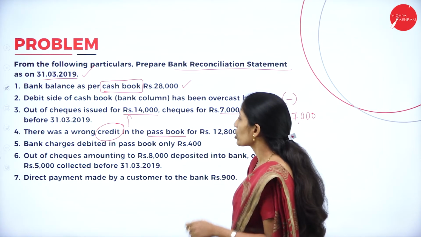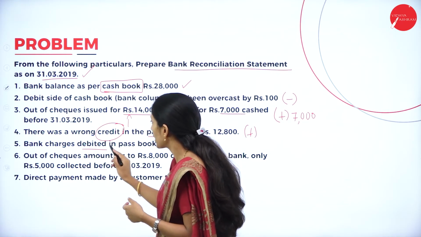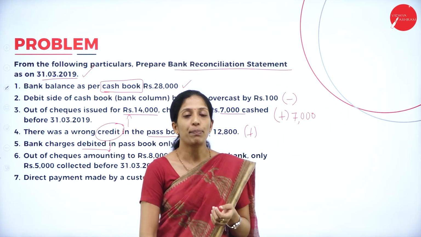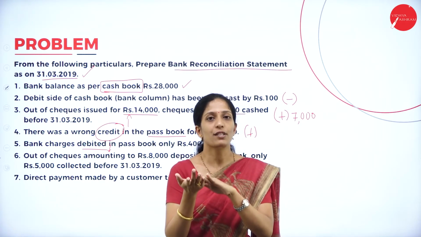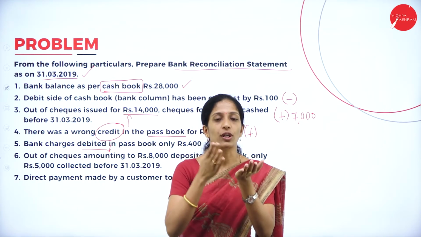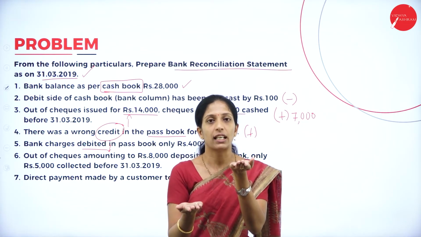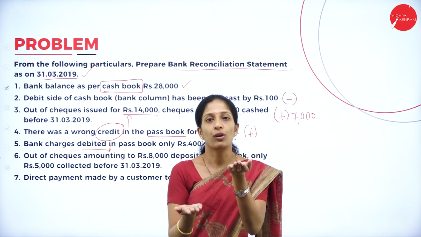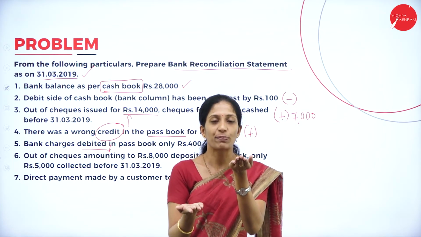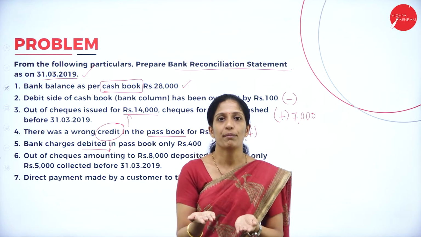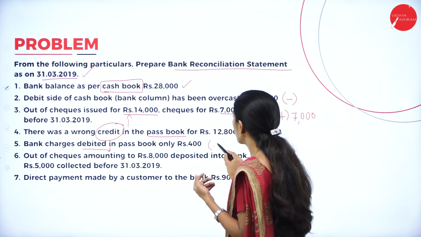Next one, bank charges debited in the passbook. So debited means decreased. So this is cash book, this is passbook. Our base is what? Cash book. Bank charges debited in the passbook, in the sense it has been decreased, whereas cash book is showing more balance, which is a base book. Cash book is a base book. Adjust cash book to passbook. So what you have to do? Minus. So this is minus.